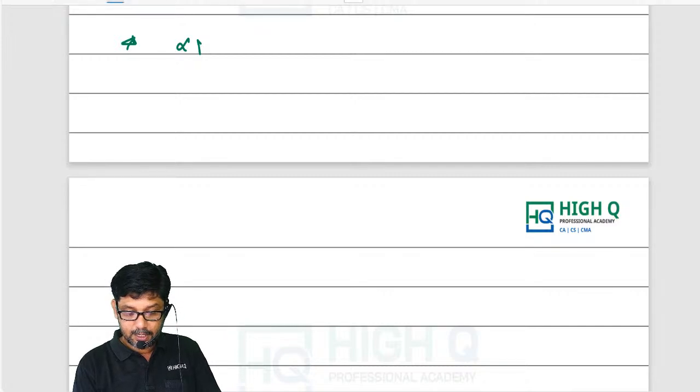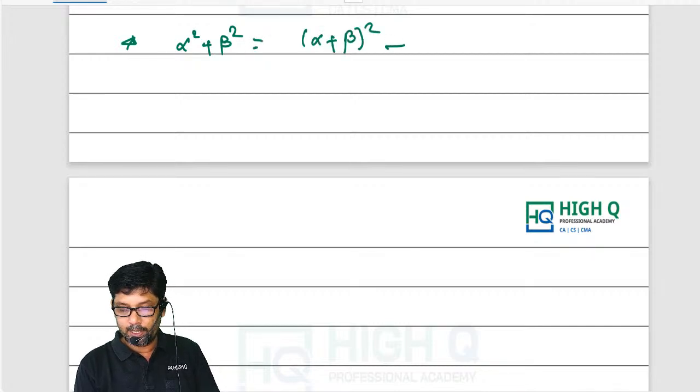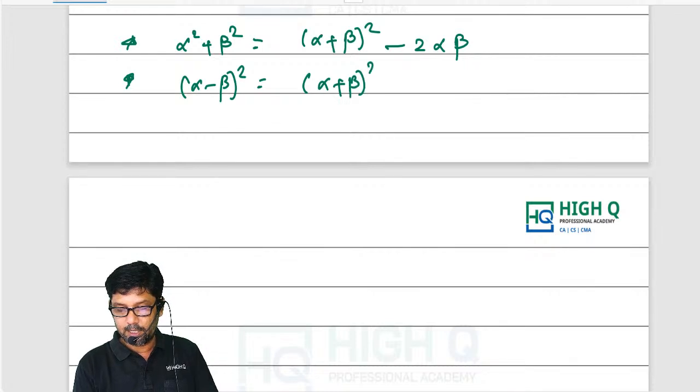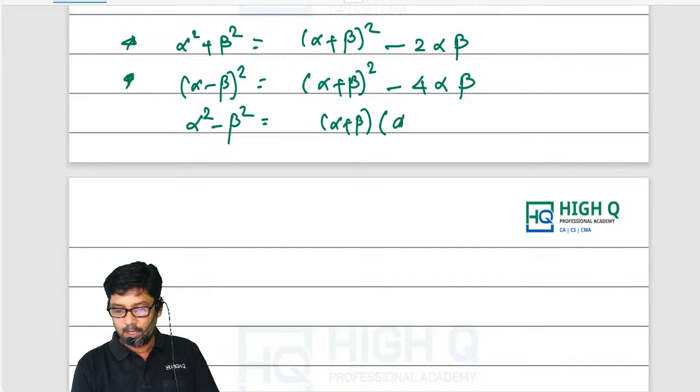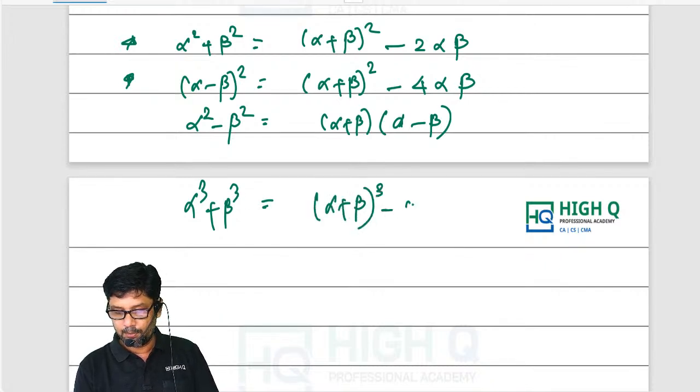Alpha plus beta the whole square. Can you tell me what is alpha square plus beta square formula? Which is alpha plus beta the whole square minus 2 alpha beta. What is alpha minus beta the whole square? It is alpha plus beta the whole square minus 4 alpha beta. What is alpha square minus beta square? It is alpha plus beta into alpha minus beta. What is alpha cube plus beta cube? It is alpha plus beta the whole cube minus 3 alpha beta into alpha plus beta.